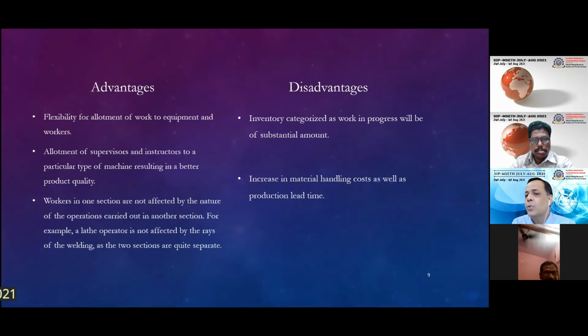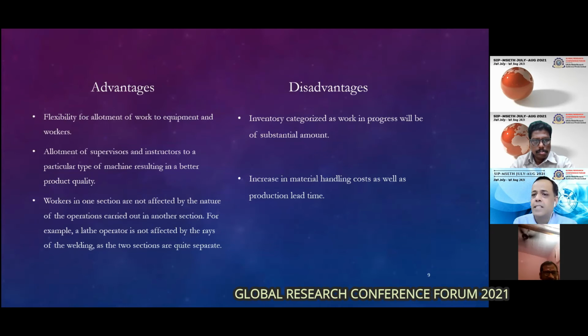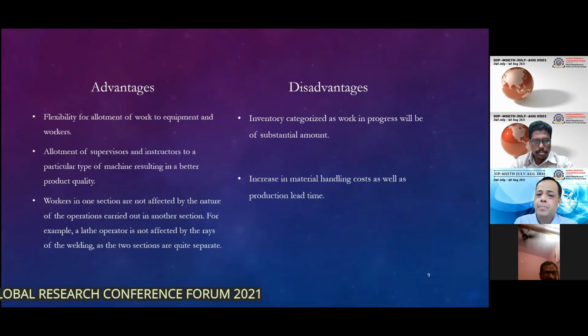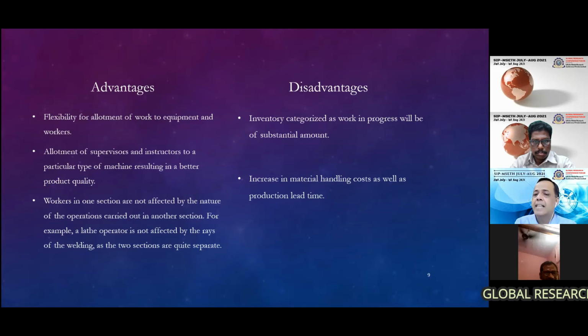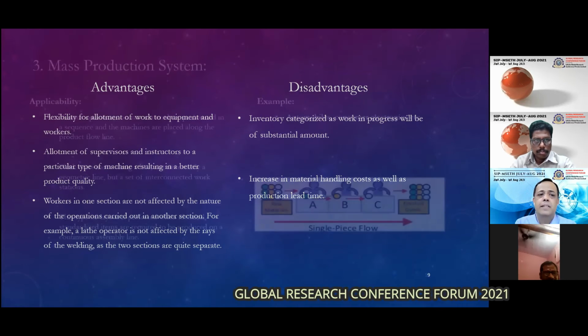It has no correlation with the other shop which is adjacent to it. The target is given to one shop, it keeps on producing, and it works at its maximum efficiency irrespective of what's happening in the other shop. There is also a definite increase in material handling cost, because once it is processed in one shop, you have to handle it from one place to the other shop for its next process.